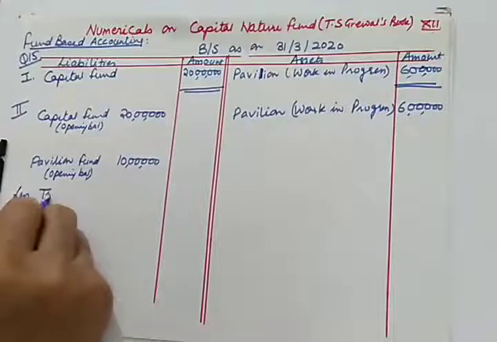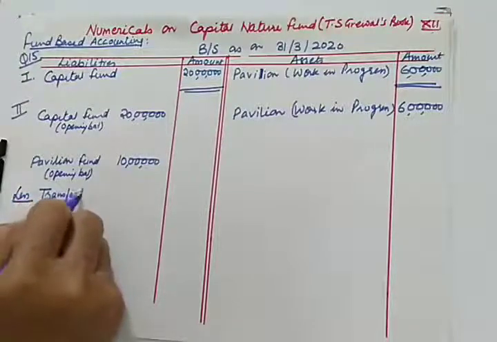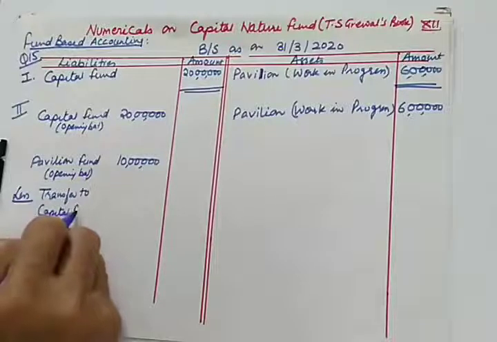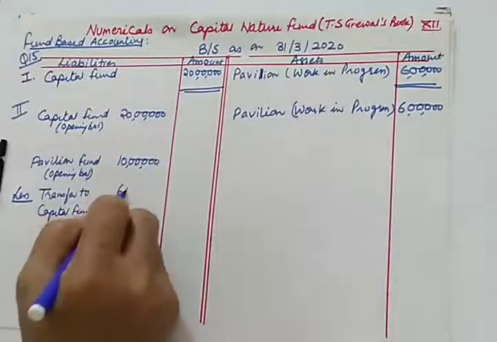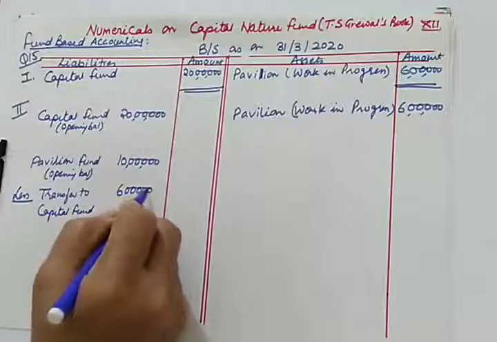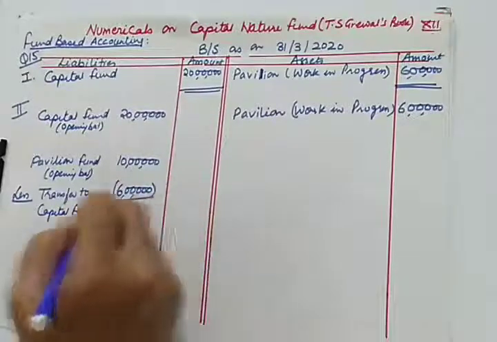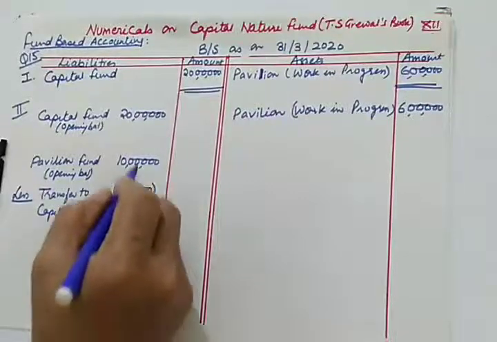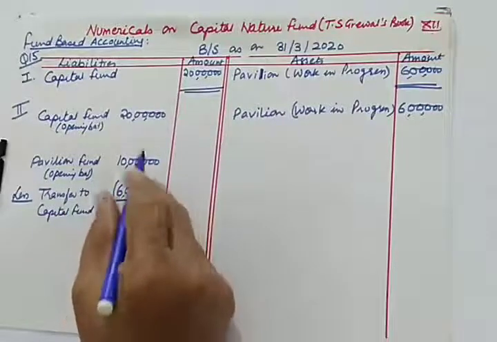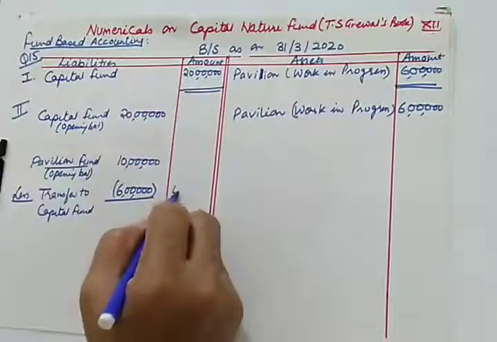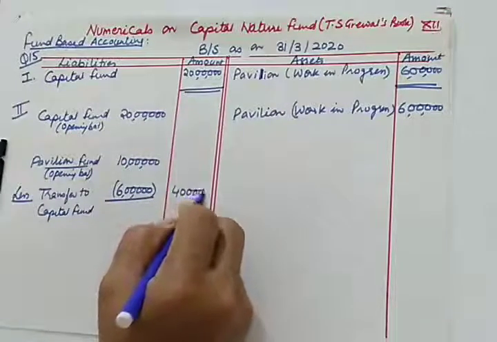Less transfer to capital fund, 6 lakhs. So after transferring this much to capital fund, pavilion fund will be only 4 lakhs.